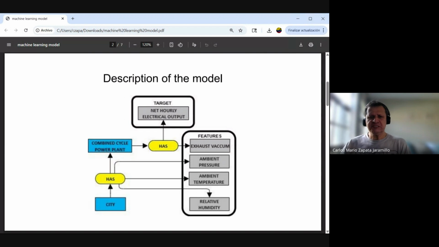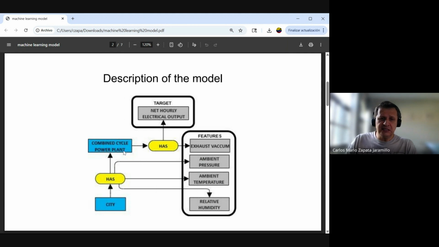This is the description of the model. This is the preconceptual schema for explaining the main goal of our model. We have a city, and this city has a combined cycle power plant. The city has ambient pressure, ambient temperature, and relative humidity.